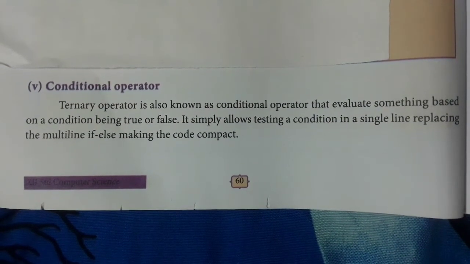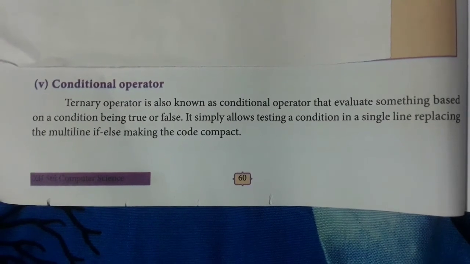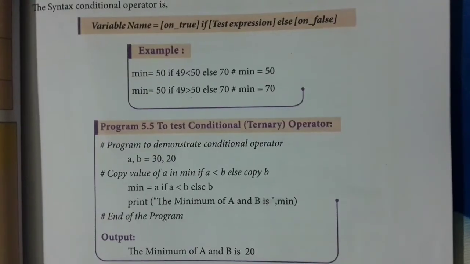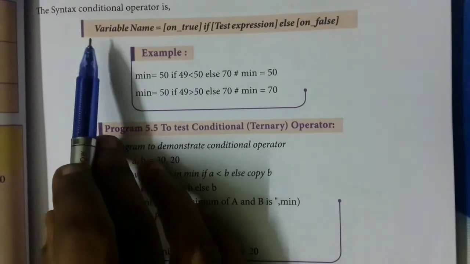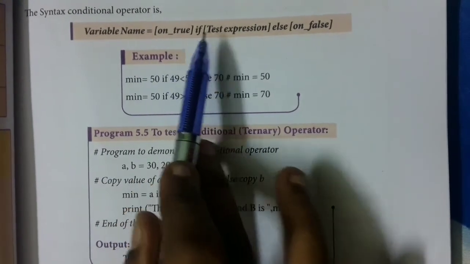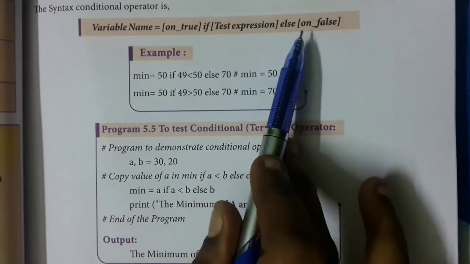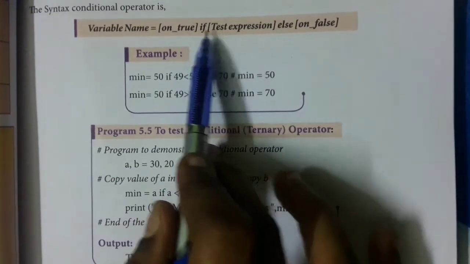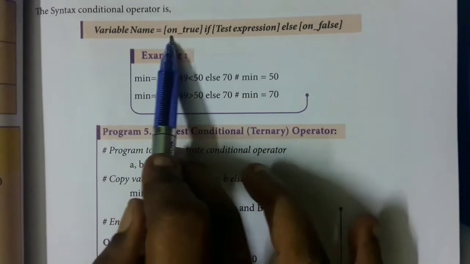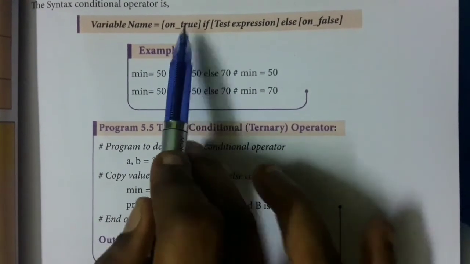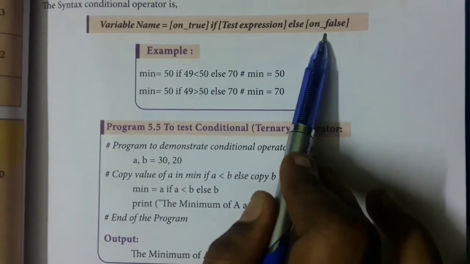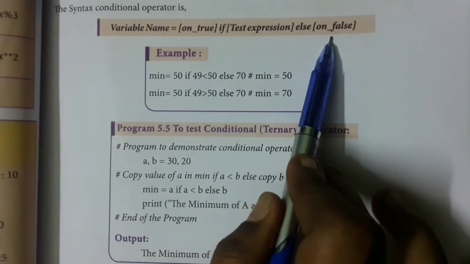Conditional operator is also called the ternary operator. We have a logic for this operator. We'll see what it is. See this syntax: variable name equal to on true if test expression else on false. So here the condition will be given. If this condition is true, this statement will be executed. If this condition becomes false, the statement next to else will be printed. That is your conditional statement.